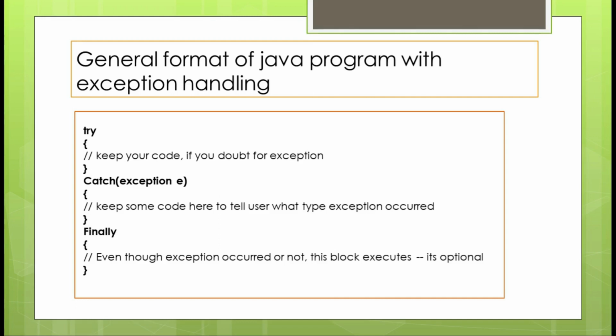This is what the execution of the program is. This is what the interpretation is, right? So during execution, wherever the exception occurs, the execution stops there. If you get any kind of exception, the execution stops and control is immediately given to the catch block. In the catch block, you catch that exception and give it some argument name. Using this argument name, you can print it using System.out.println. Now you will know what kind of exception you got.